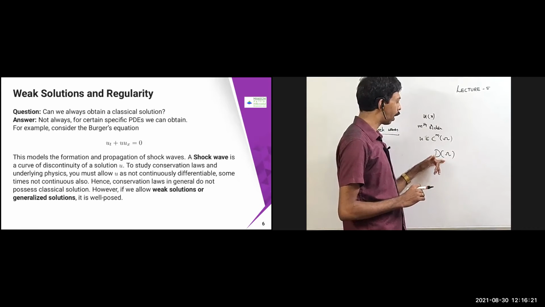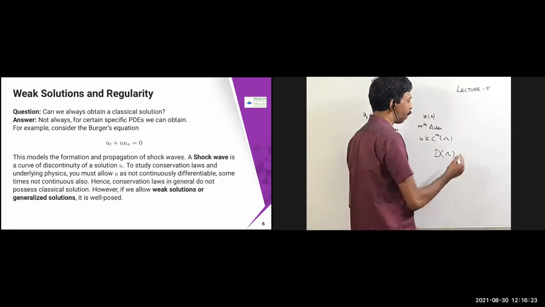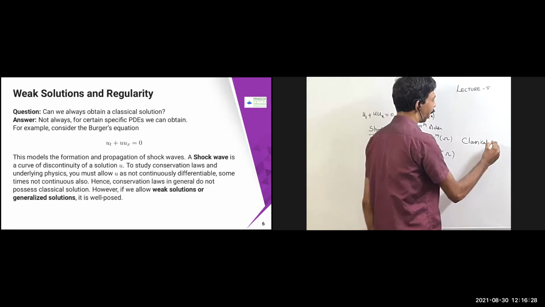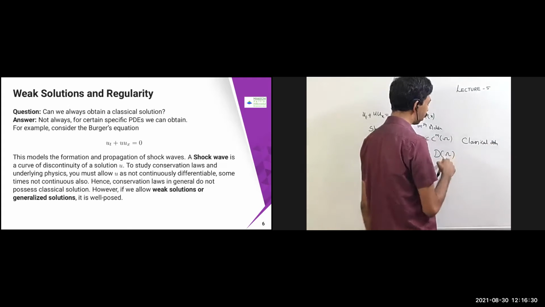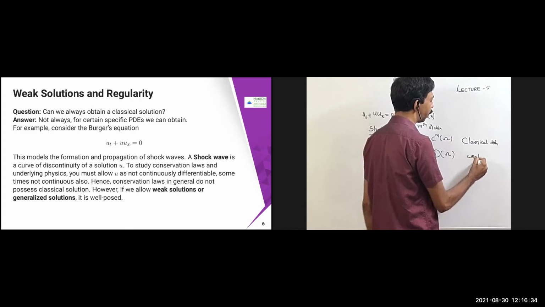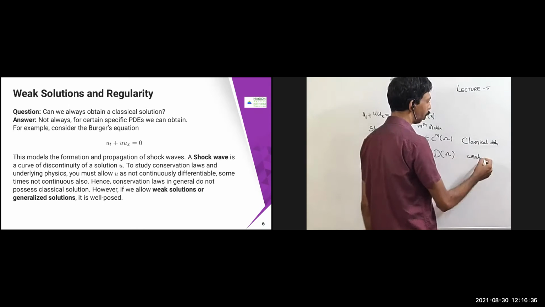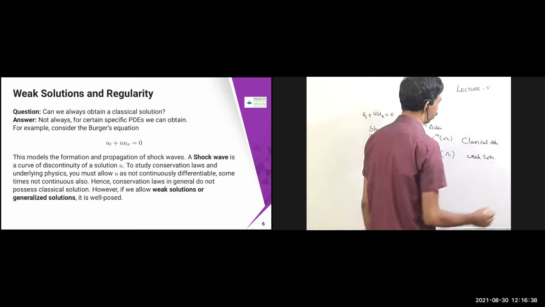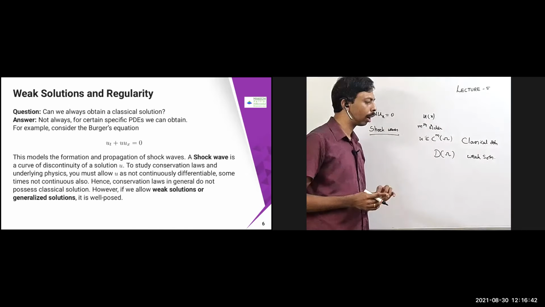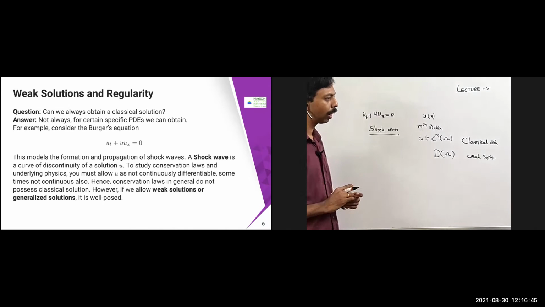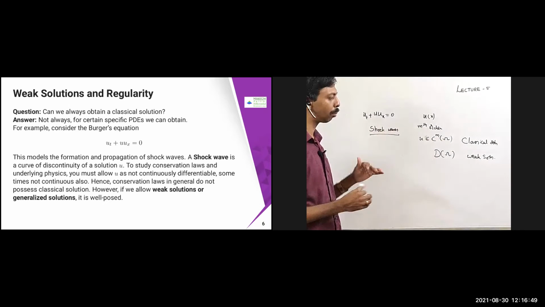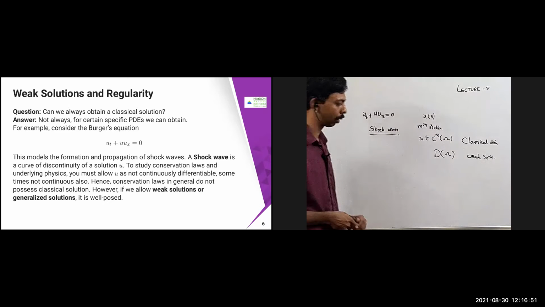If it belongs to C^m, I will get the classical solution, but I'm not going to get that. I'm going to get something in D of omega, which I call a weak solution. This involves a weak distributional derivative. We'll explain what the distributional derivative is in the later part of the lecture. So we call it a weak solution or generalized solution. That means you are not going to get the classical solution which I expected; I'm relaxing the requirement for some of the problems. That's what we will see.